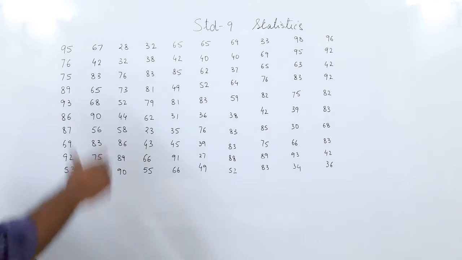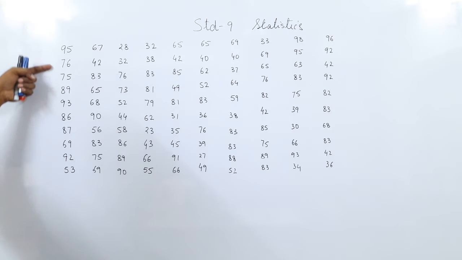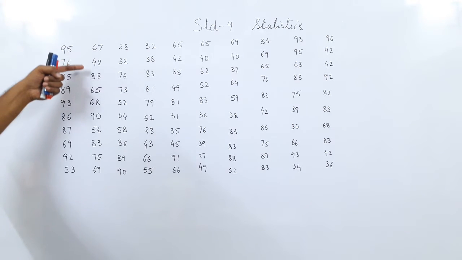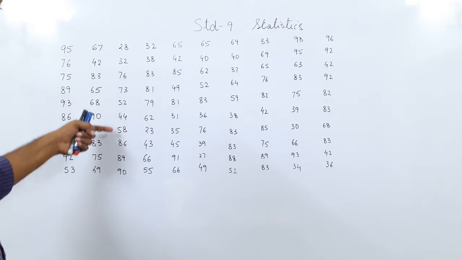Okay. Now we have data where 95 looks like a high reading. Then if you go to check out the data accordingly, we have 95 as the highest right now.